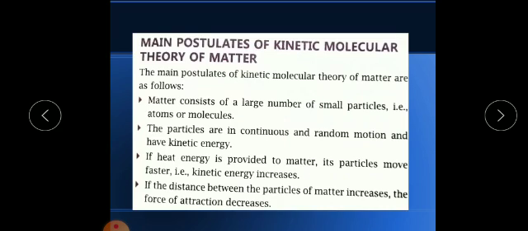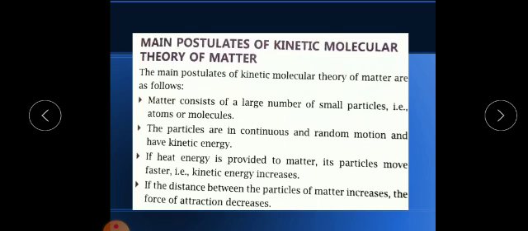First one is matter consists of tiny particles that are called atoms or molecules, and these particles are always in continuous motion and they are in random motion. Any direction they can move. They have the kinetic energy. That energy which gives movement to the particles is called kinetic energy.